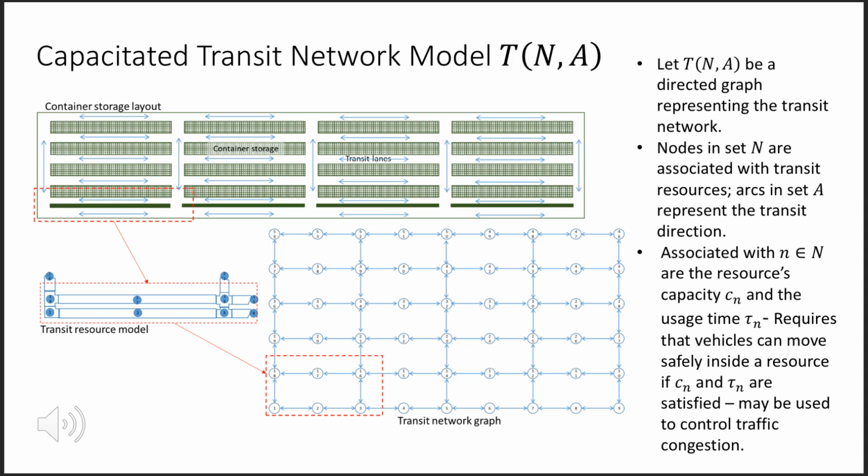A capacitated digraph, termed here the Capacitated Transit Network or CTN, models the transit layout. Shown is a section of the transit layout decomposed into resources, such as lanes and junctures. Each node in the network is associated with a transit resource with two attributes, capacity and usage time. The resource capacity represents the number of vehicles that can safely use the resource simultaneously, while resource usage time represents the minimum time required by a vehicle to safely use the resource. These two attributes facilitate high-level control of collision-free and uncongested transit.